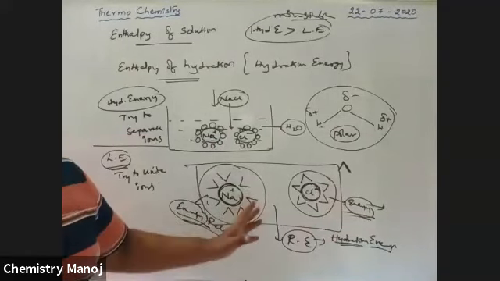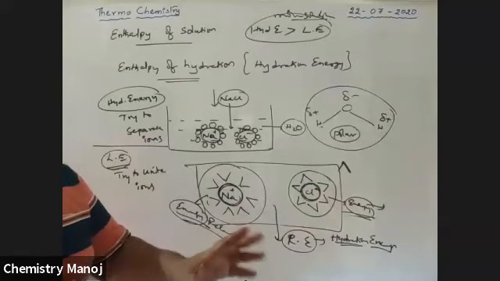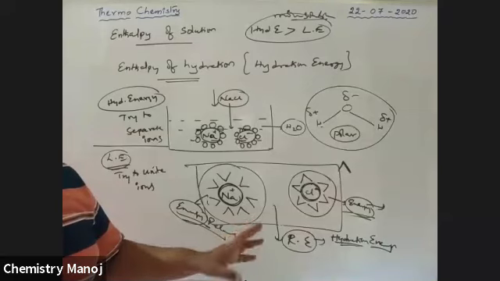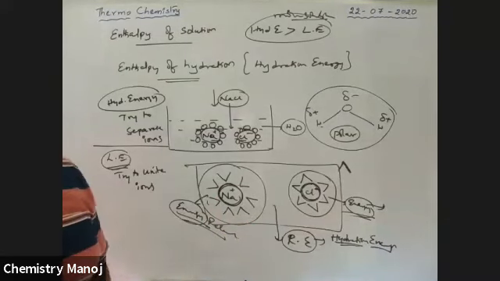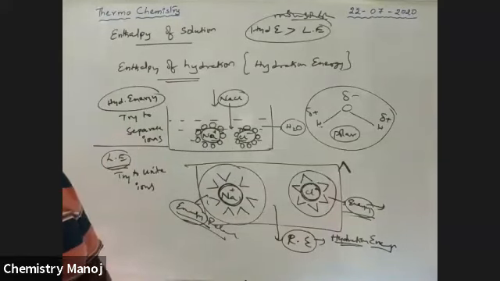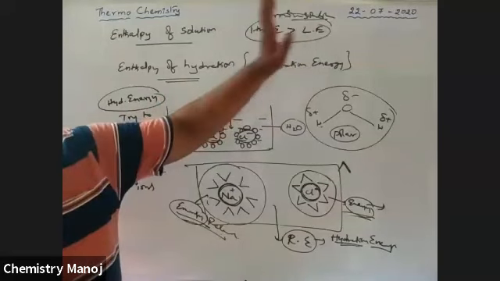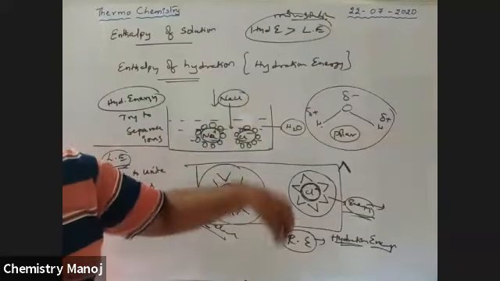Now guys, the values are given to you. Don't worry, but you should know the statement. What is the difference between hydration energy and lattice energy? All those values are supplied, so it is easy to calculate. Whenever hydration energy is greater than lattice energy, that particular ionic compound is automatically soluble in water.